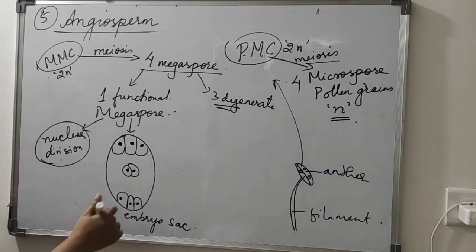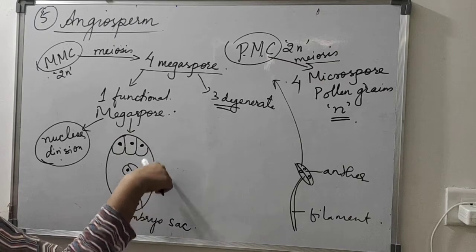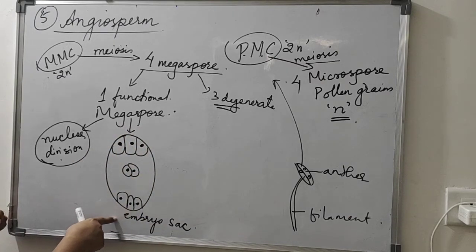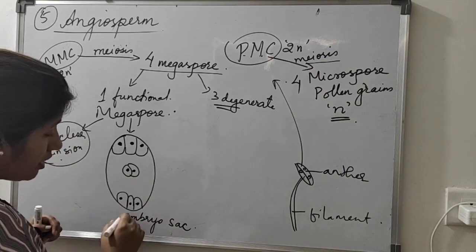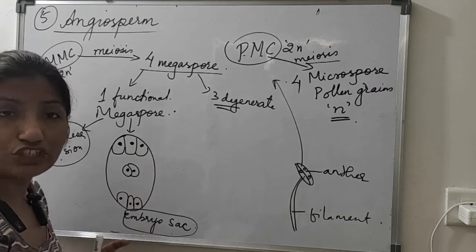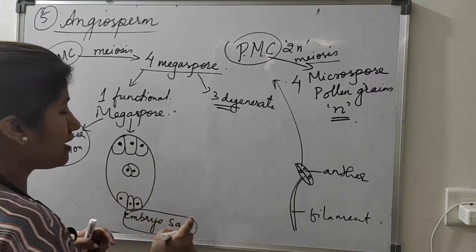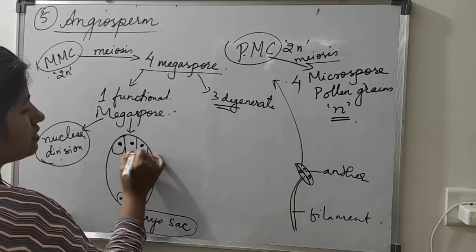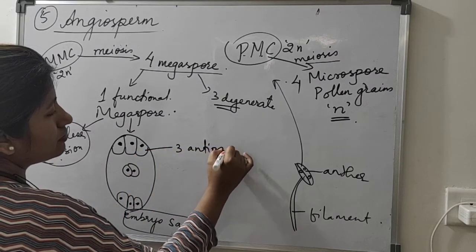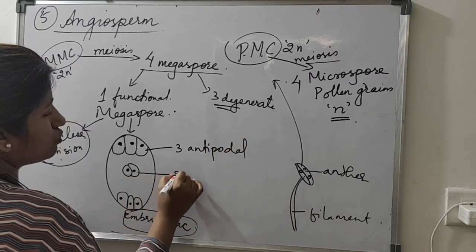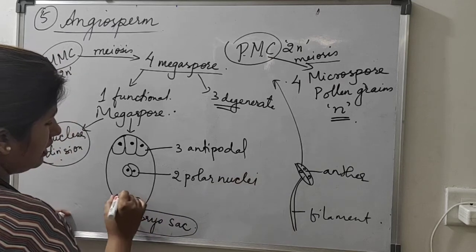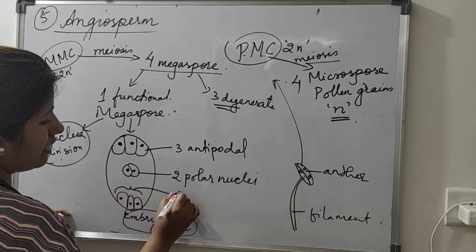Like this. So now within this one cell, how many cells do you see? It is 8 cells. Okay, so this embryo sac is called an 8-celled structure. Sorry, a 7-celled, 8-nucleate structure, where these 3 are the antipodal cells, and these are 2 polar nuclei, and these 3 are known as the egg apparatus.